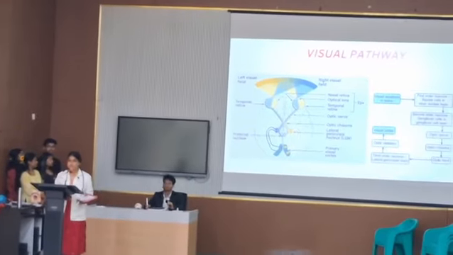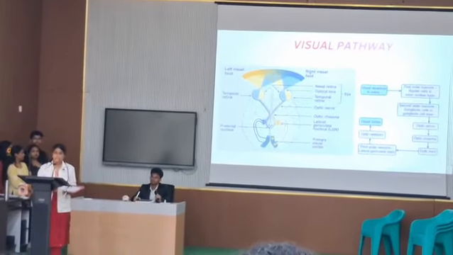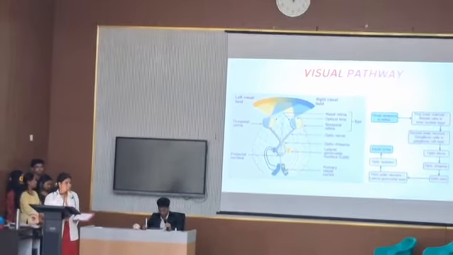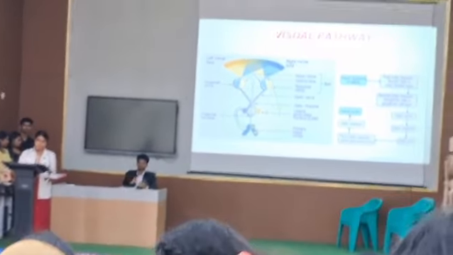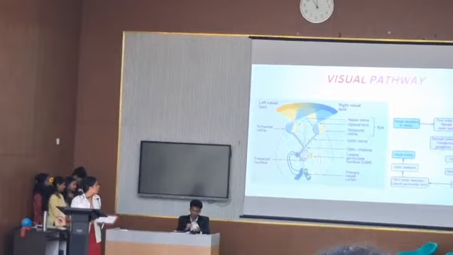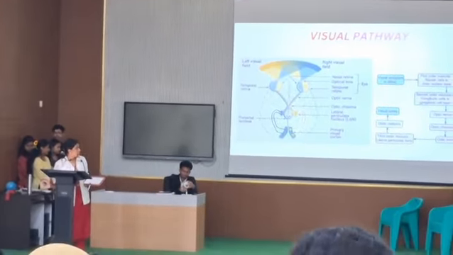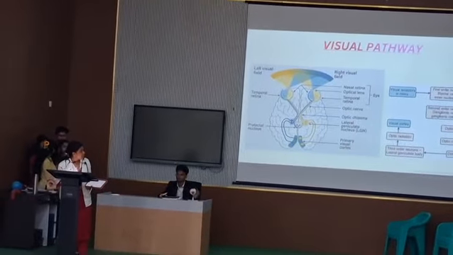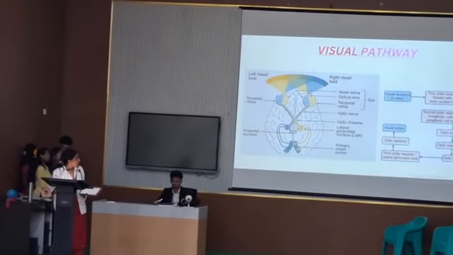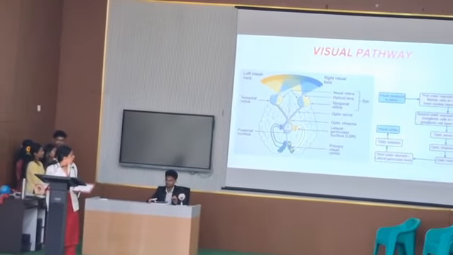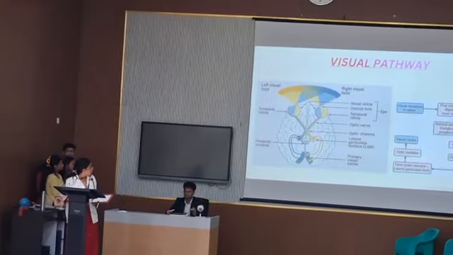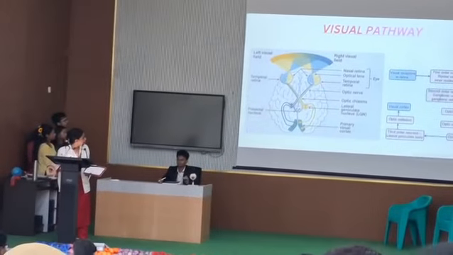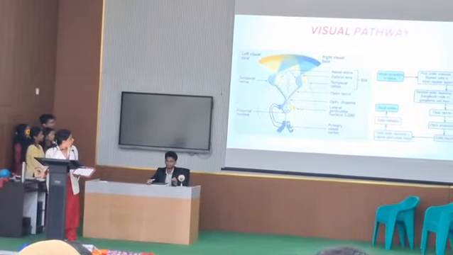Next, we come to the visual part. So there are mainly two types of vision: the nasal vision and the temporal vision. The nasal vision comes from the temporal retina, whereas the temporal vision comes from the nasal retina. So first we get the visual receptors in the retina. Then the first order neurons or the bipolar cells in the inner nuclear layer. Then it comes to the second order neurons. In the chiasma, after the nasal fibers cross each other and the temporal fibers pass straight, it forms the optic chiasma.